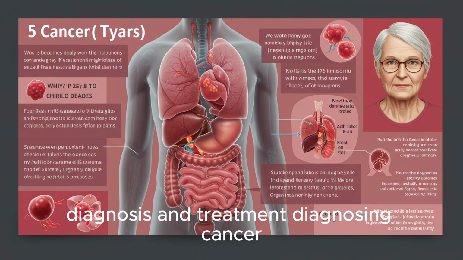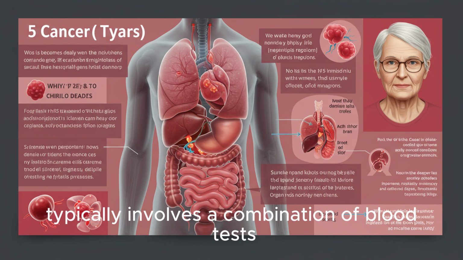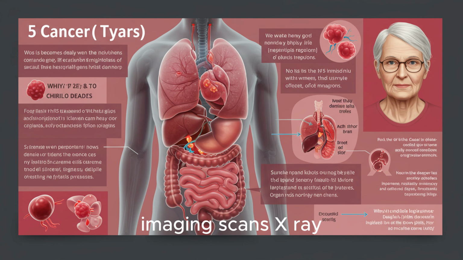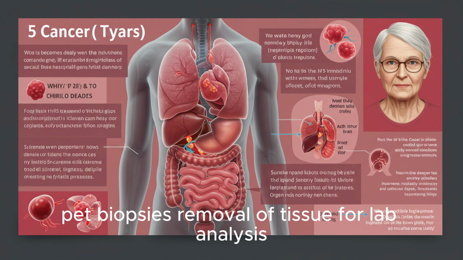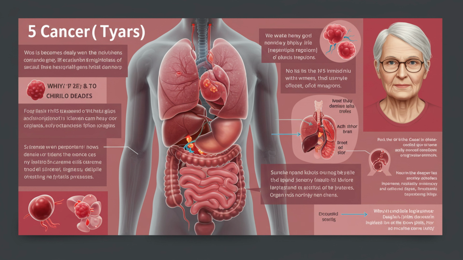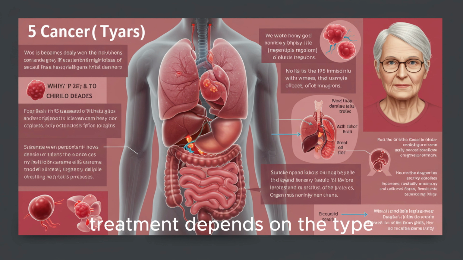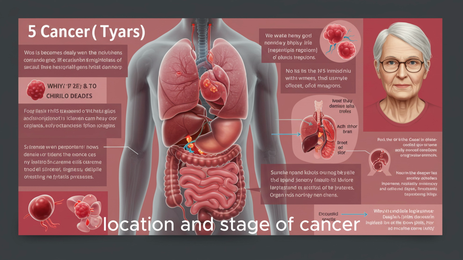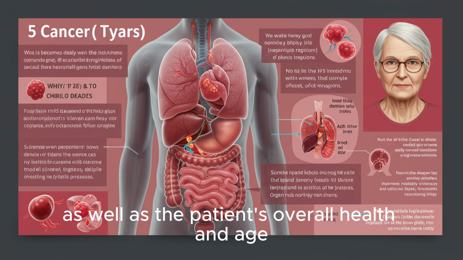Diagnosis and treatment. Diagnosing cancer typically involves a combination of blood tests, imaging scans (X-ray, CT, MRI, PET), biopsies, removal of tissue for lab analysis, and tumor markers in the blood. Treatment depends on the type, location, and stage of cancer, as well as the patient's overall health and age.